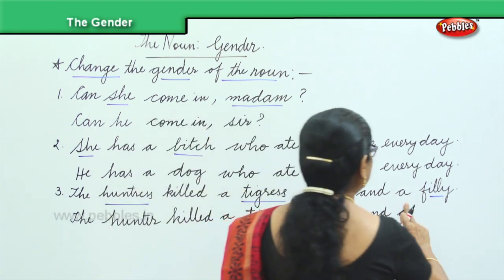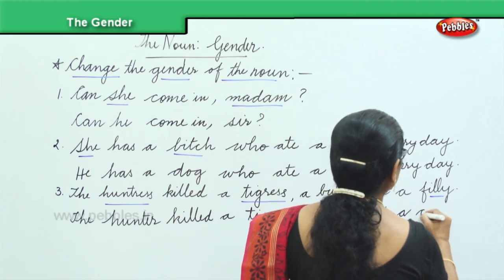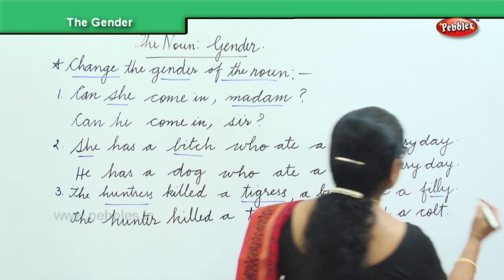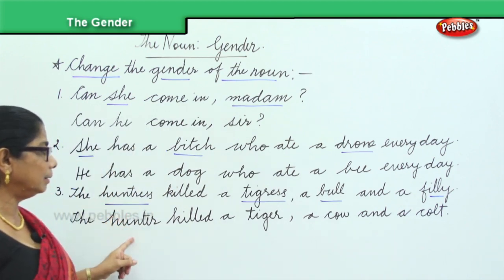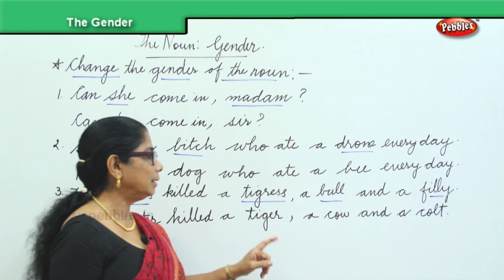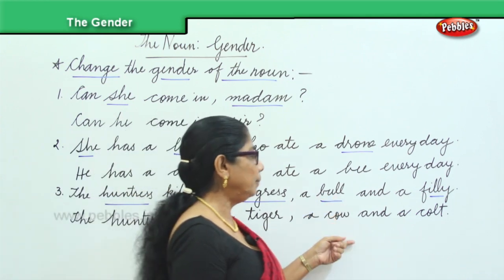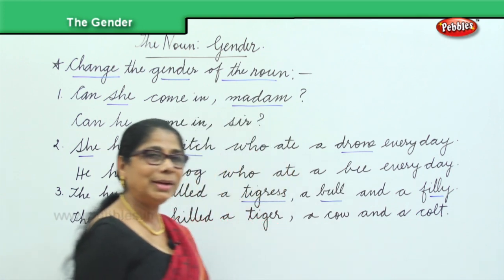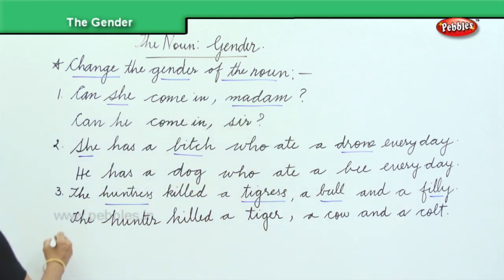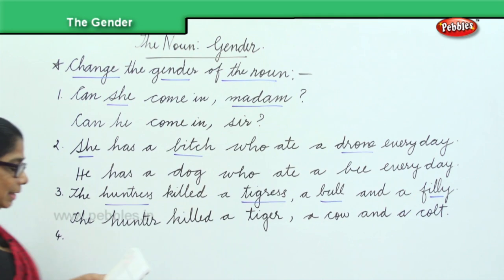Very good. So, huntress, hunter. Tigress, tiger. Bull, cow. Filly, colt. So now you learned to do that. Another one more last sentence. One more sentence I need to give you.